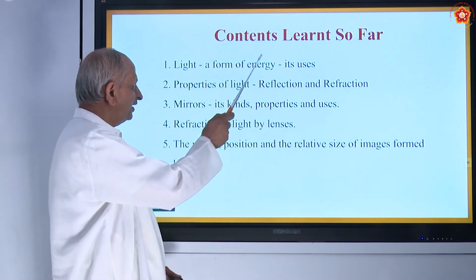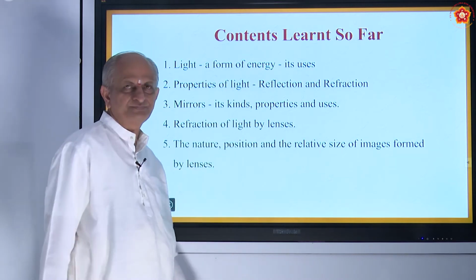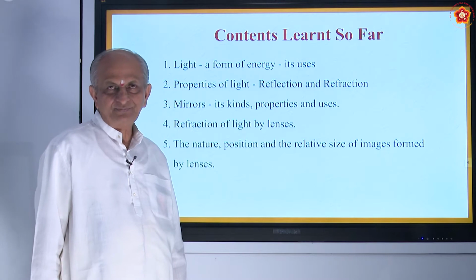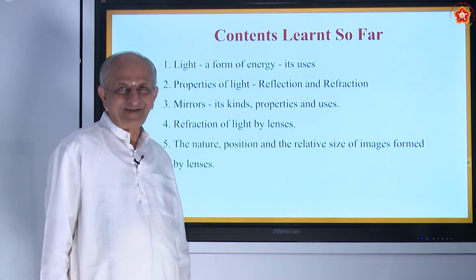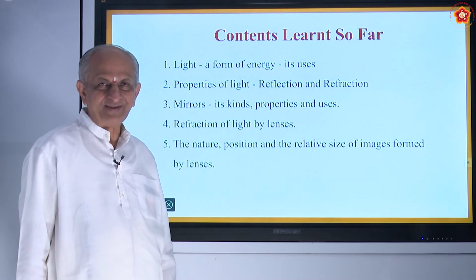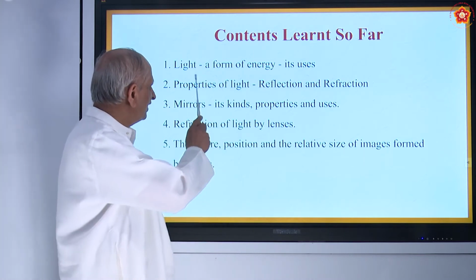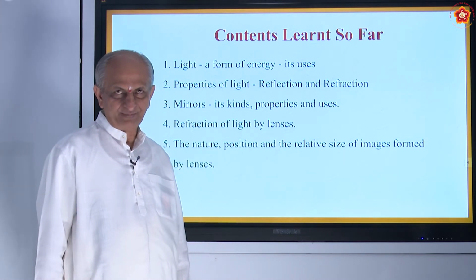The contents we studied earlier. Light is a form of energy. There are different forms of energy, right? Like electric energy, magnetic energy, atomic energy, sound energy, and so on. So also light is a form of energy.